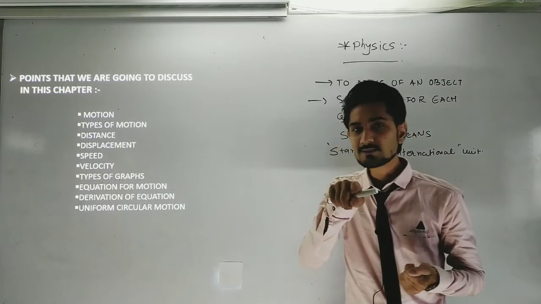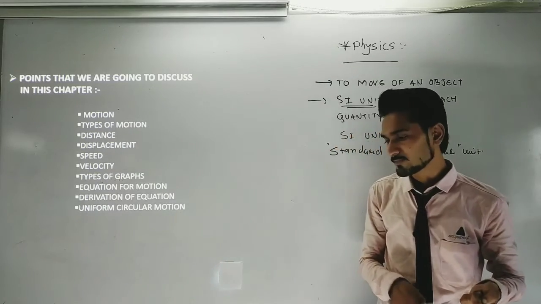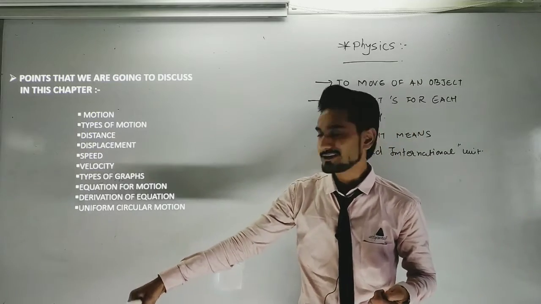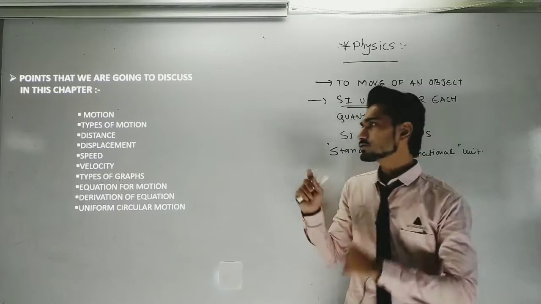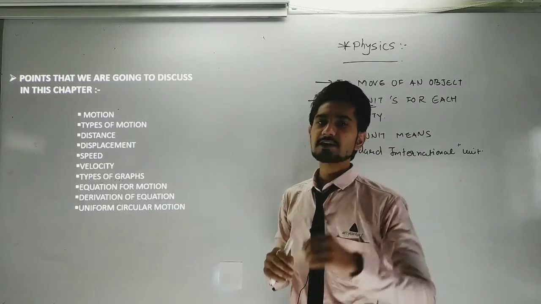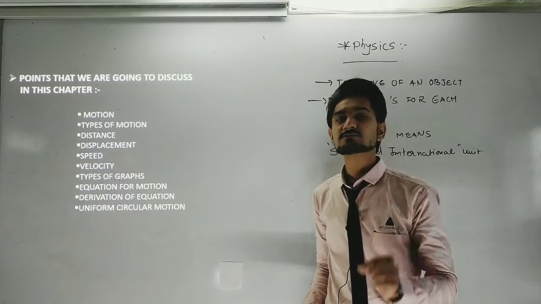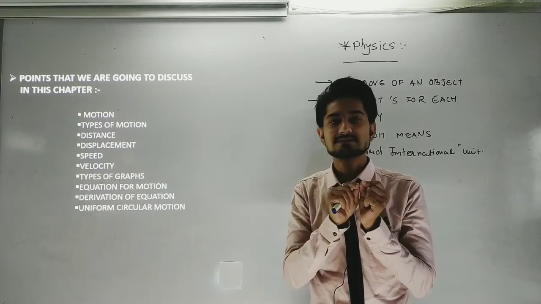But my distance will be the actual path covered by my body if I go there and then come backward here. And now what is the displacement? So you can understand that distance doesn't require a reference point, while displacement requires a reference point from which the object is changing its place.